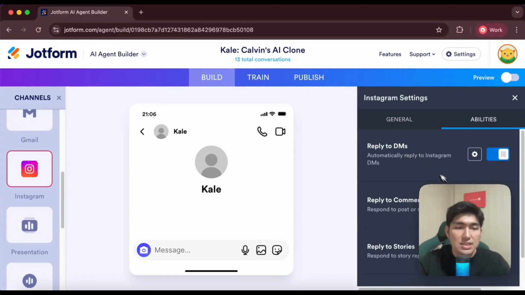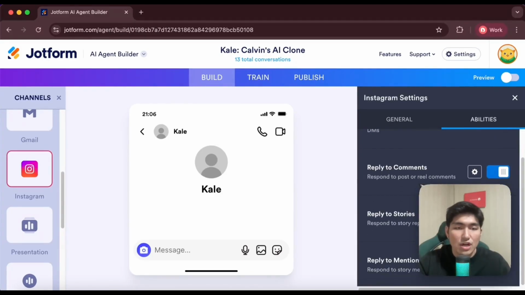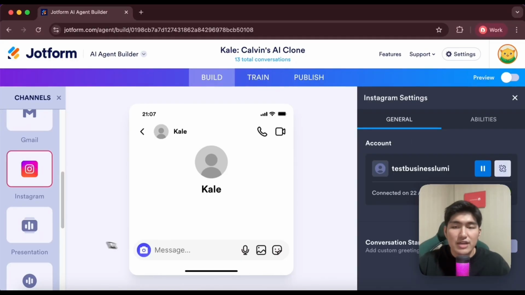You can give it abilities such as reply to DMs, comments, stories, and mentions, and so much more. So just now in an example, you can see I only reply to the user via DM, but this AI agent is actually also able to reply to comments, stories, and so much more as well. So that makes it actually super powerful. And you can also have a conversational starter function over here as well.